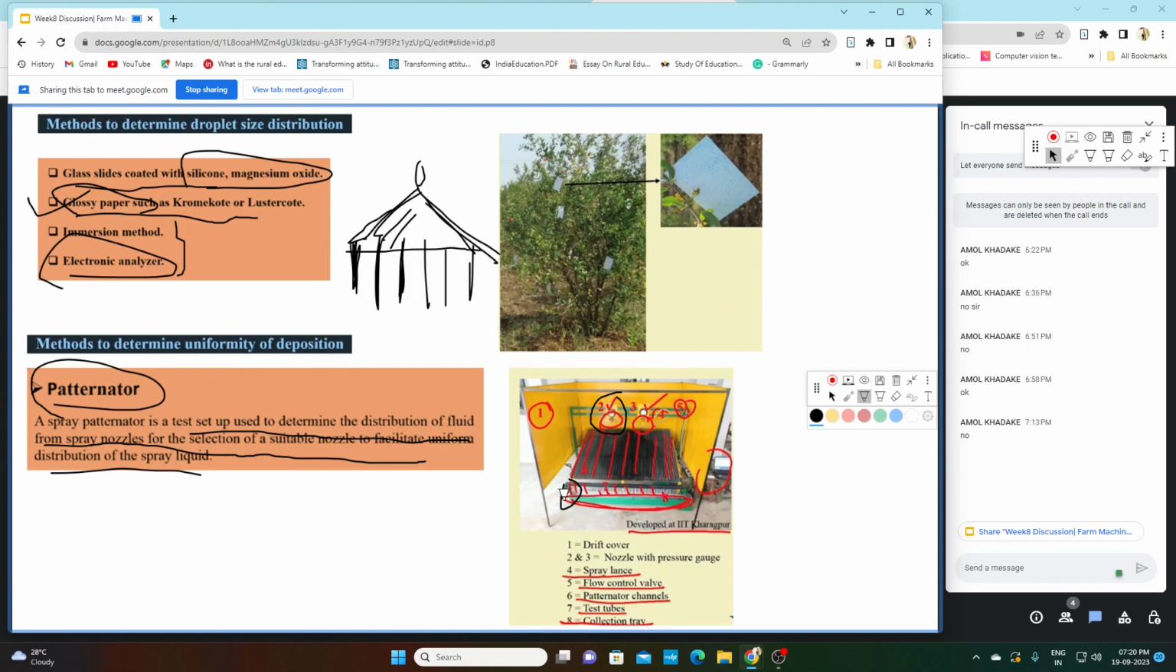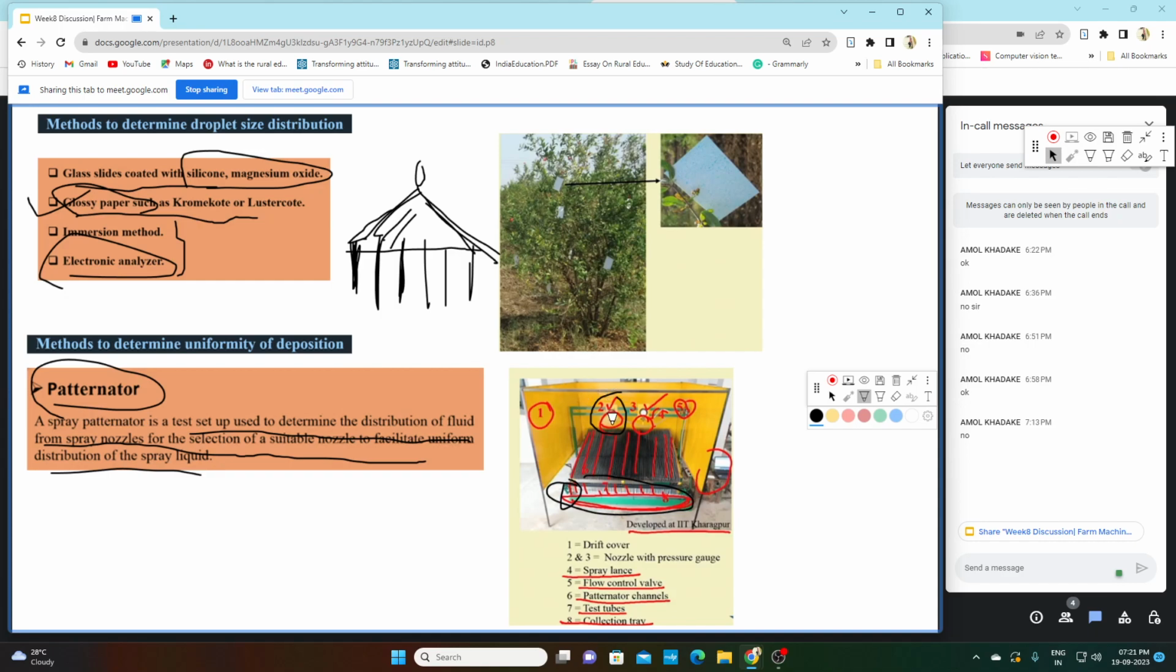There are different components of this patternator. Number 8 is the collection tray. The collection tray is a collection of test tubes to measure the spray liquid coming from different channels of the patternator. Numbers 2 and 3 are the nozzles. Number 1 is the drift cover. We do not want our spray to be affected by wind or anything, which is why we cover this patternator with the drift cover. Fourth is the spray lance.